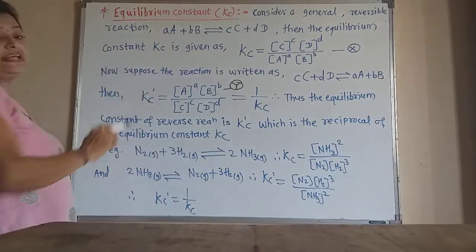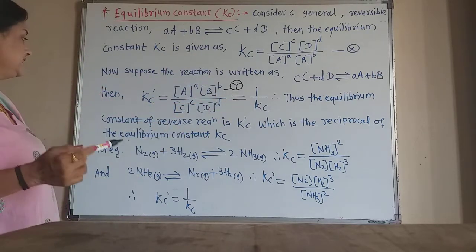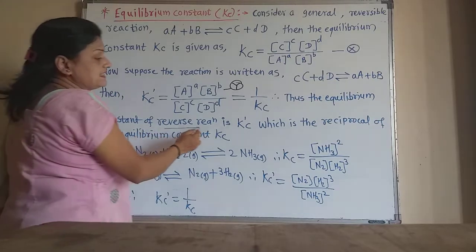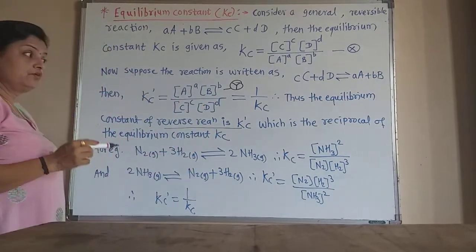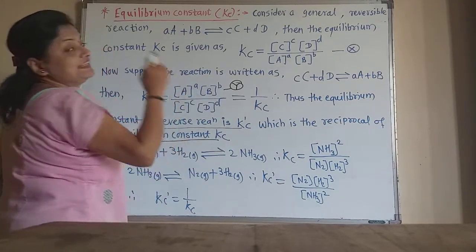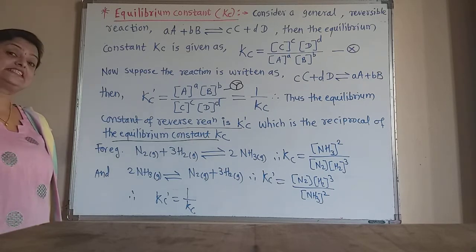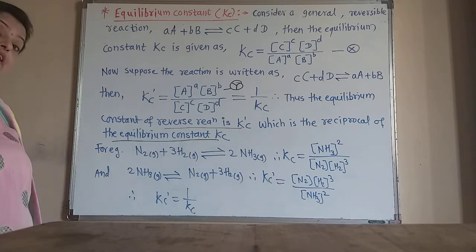So Kc dash is the reciprocal of Kc, and thus the equilibrium constant of the reverse reaction, Kc dash, is the reciprocal of the equilibrium constant Kc.